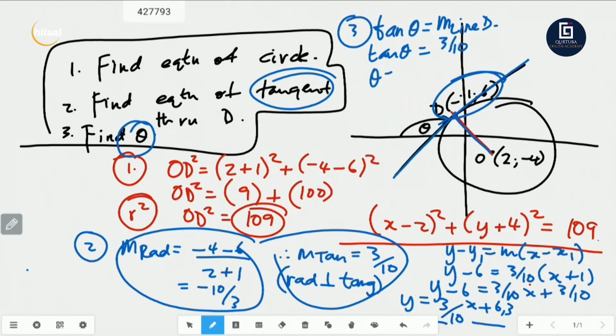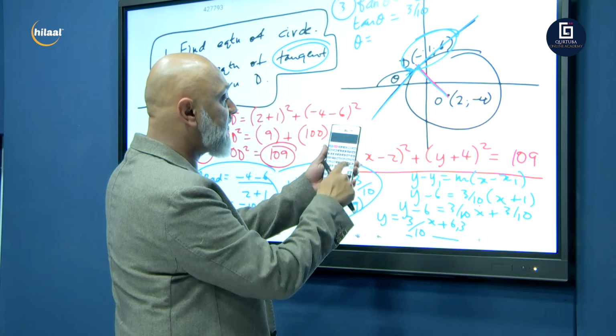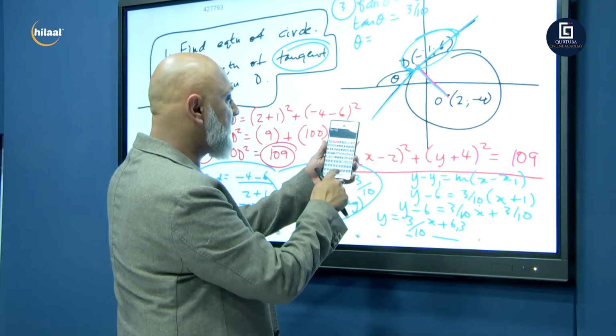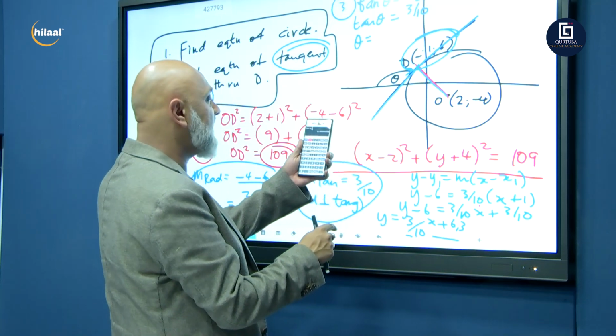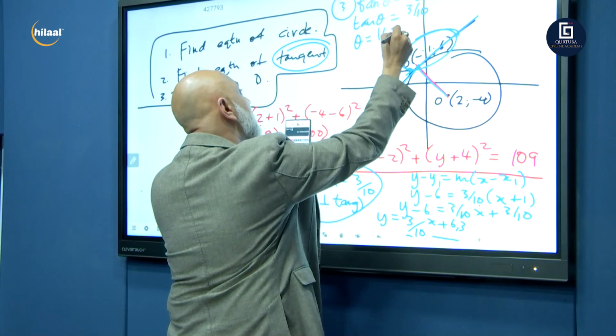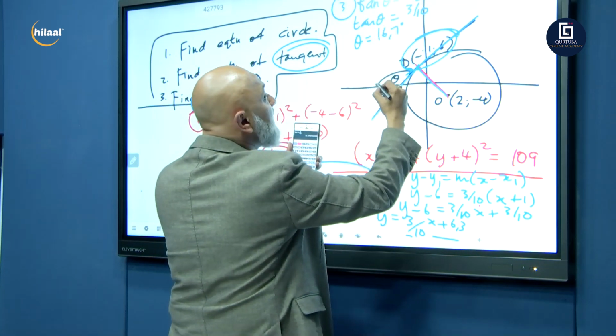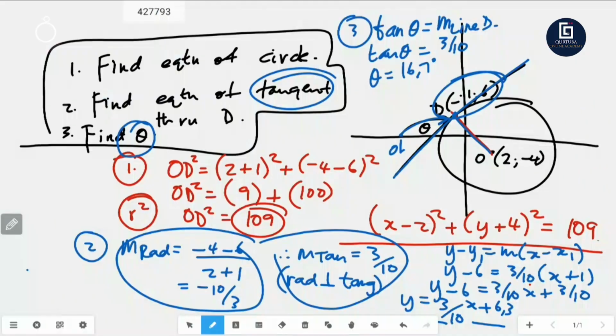So therefore theta is equal to, let's go, shift tan 3 over 10. Let's go to our calculators, guys. Shift tan fraction 3 over 10, and that gives you 16,69. So let's say 16,7 degrees. But we want the obtuse angle. Remember, theta here is obtuse, and we're getting an acute answer.